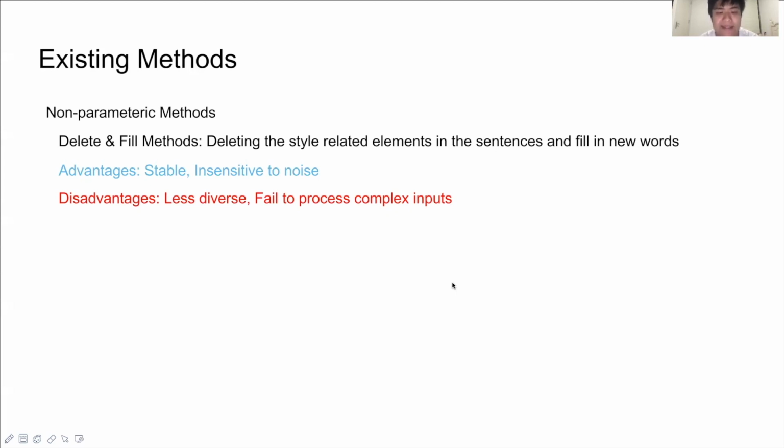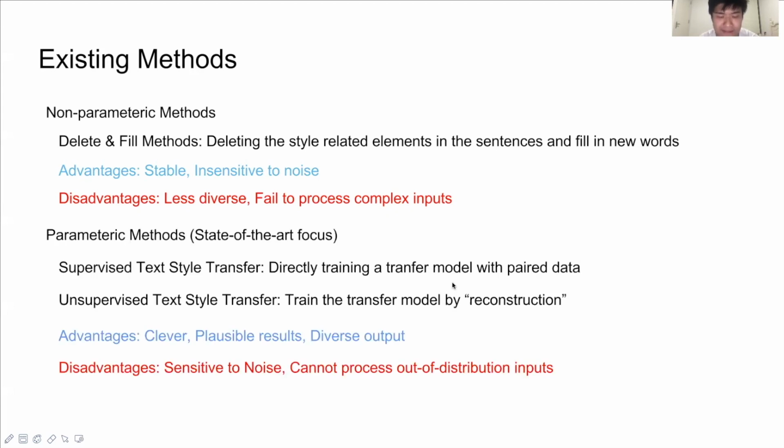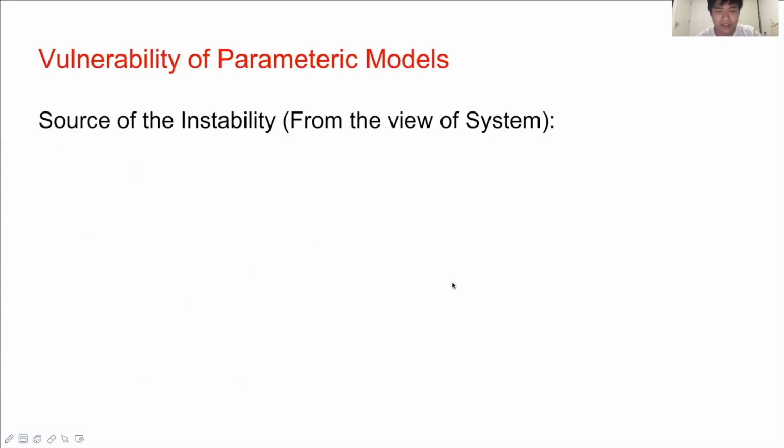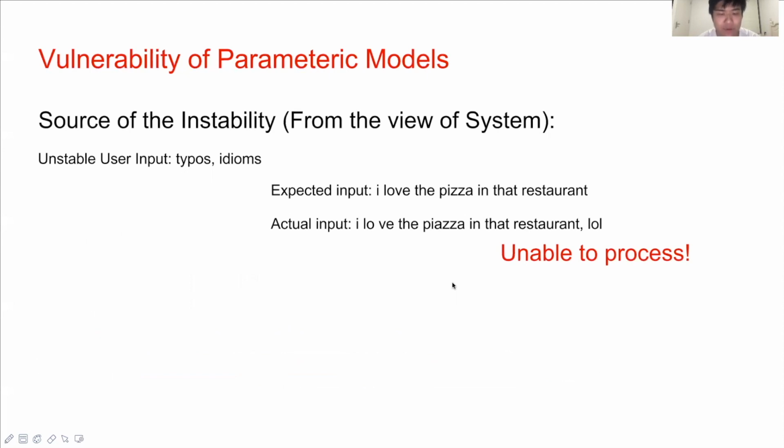In comparison, state-of-the-art methods focus on parametric models, where deep learning models are trained to perform the style transfer task automatically. Although these methods can produce very encouraging results, they are vulnerable to noise and outliers, which makes them difficult to use in practice. In general, the sources of the vulnerability are twofold. First, the user inputs are not stable. There can be errors and idioms that make the neural network unable to recognize the words. Besides, because the model is usually trained with targets that emphasize the correctness of a single word, the output results might be hard for people to read.